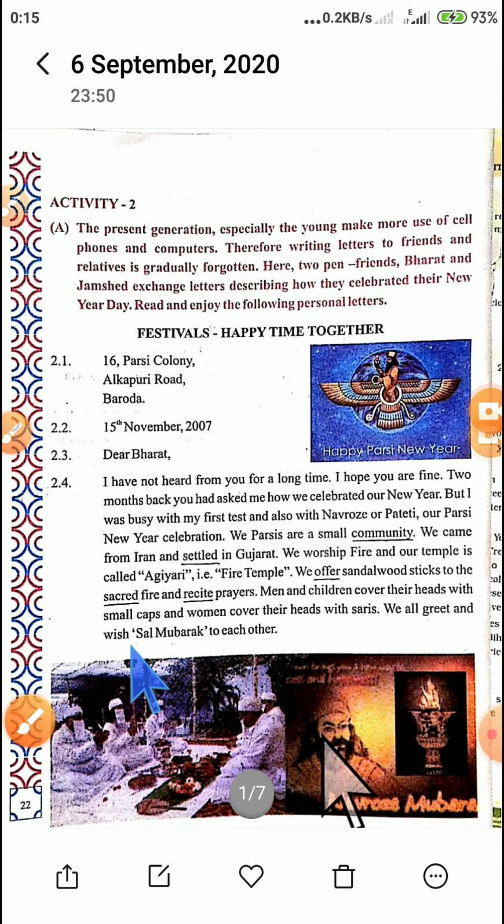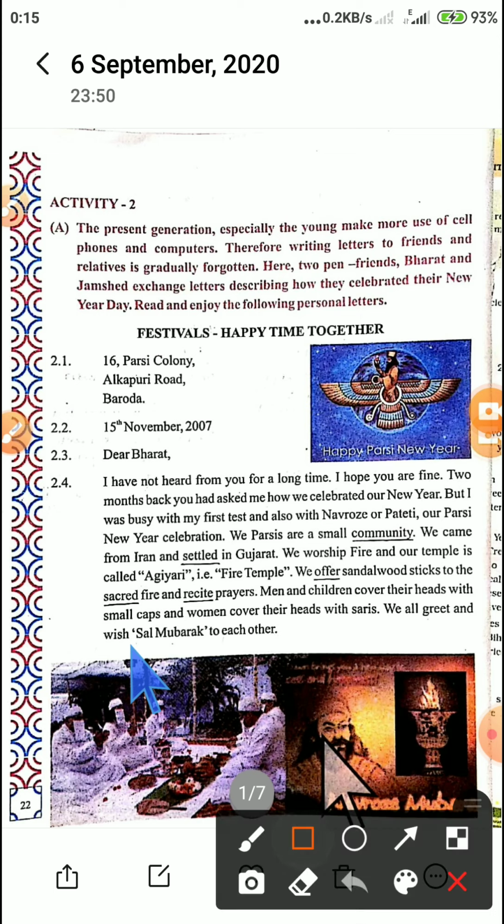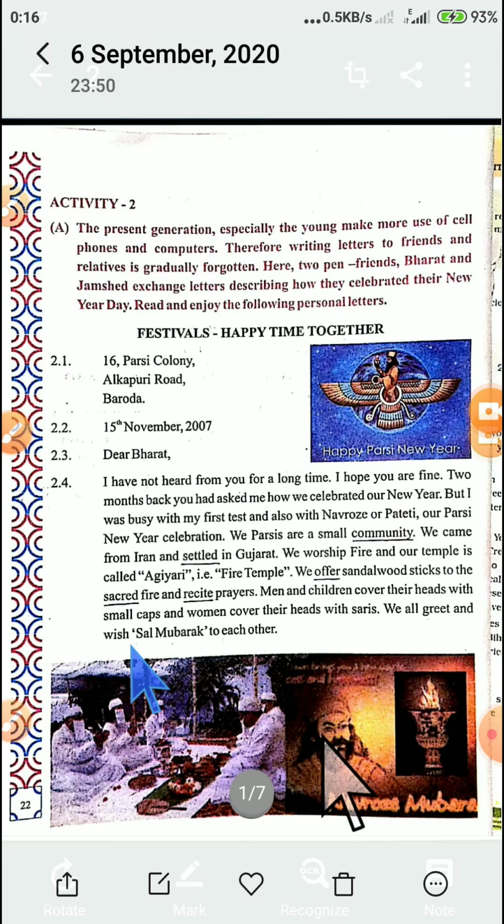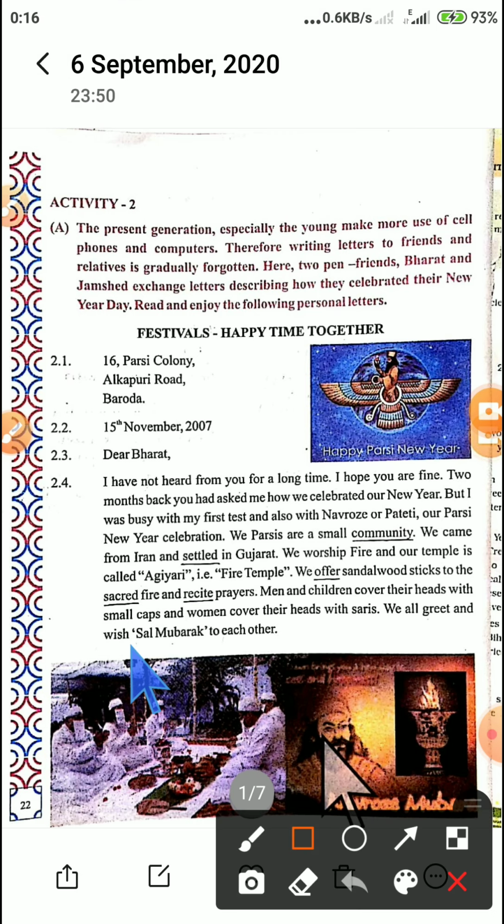Okay, again I'll do it. This part, can you see this part? This is called the heading of the letter. 2.1 and 2.2, this contains the address and the date. Got it? Okay. Now we proceed with the salutation. Salutation is 2.3. So salutation is here, students. See, this is called the salutation. 2.3, Dear Bharat.